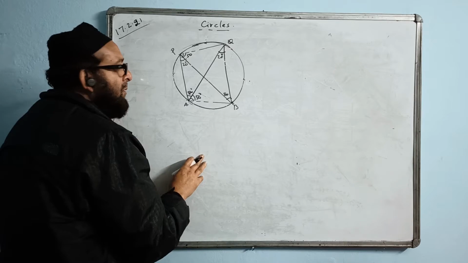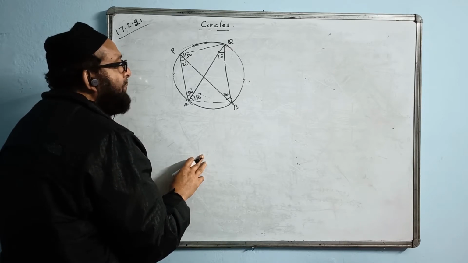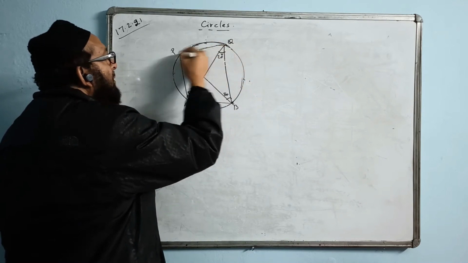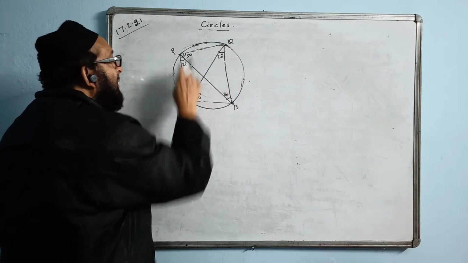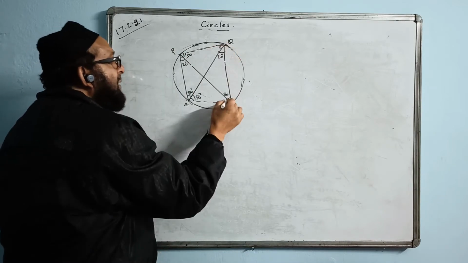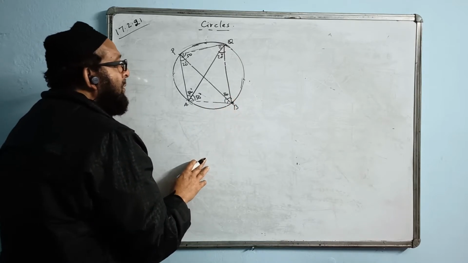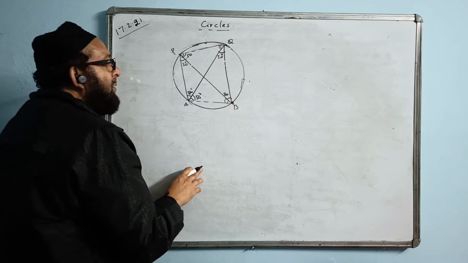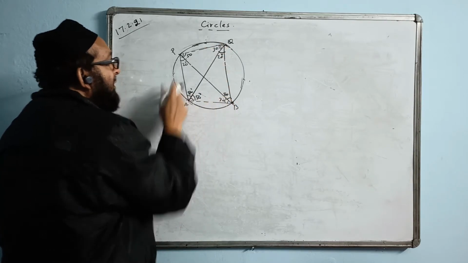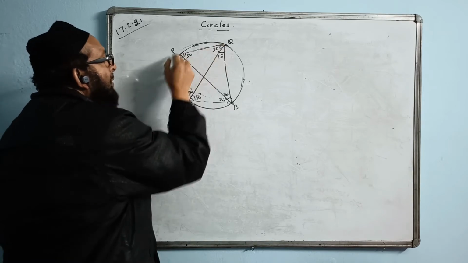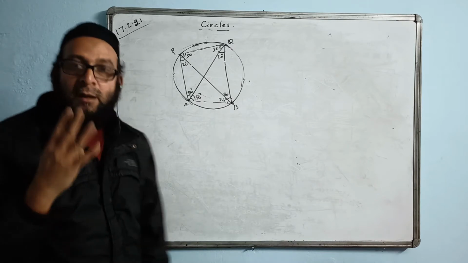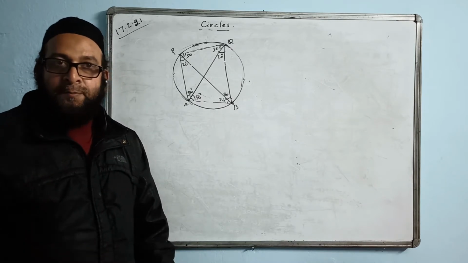Understood? Yes or no? If you take the arc BQ, it is making angles at P and at A. These two angles also will be equal. Similarly, this angle and this angle will also be equal. This is 30, so this will also come 30. AP is the arc against this angle, and AP is the arc making angles, these two angles will also be equal. Four ways we can take angles in the same segment equal.